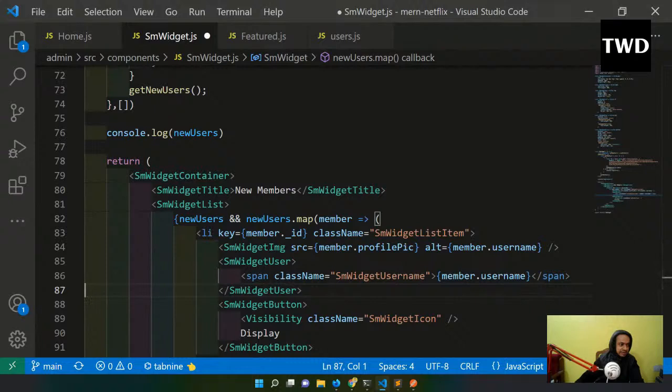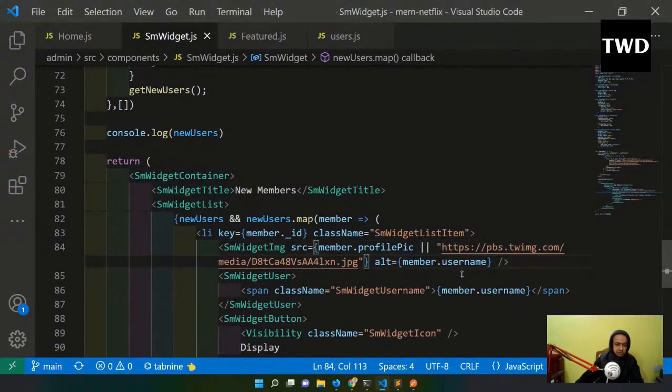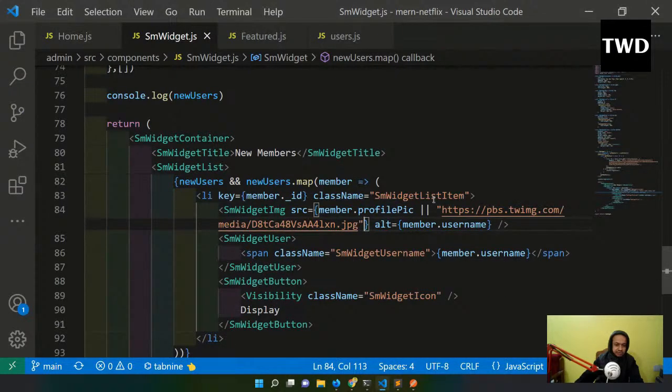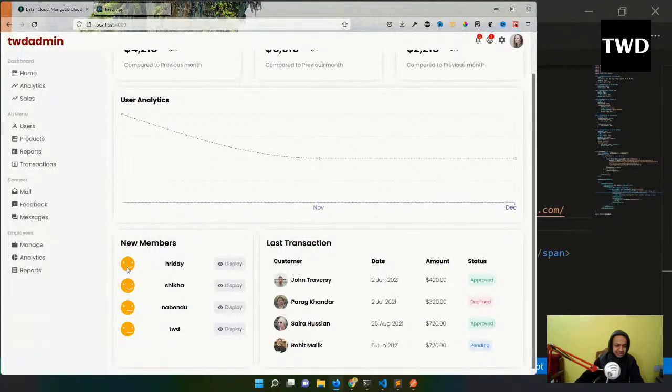And profile pic, I will take a dummy profile pic also. Maybe from the backend I'm not getting a profile pic. If I'm not getting a profile pic, my app will break. So member dot username and all. So that is done. Now let me come back and see.